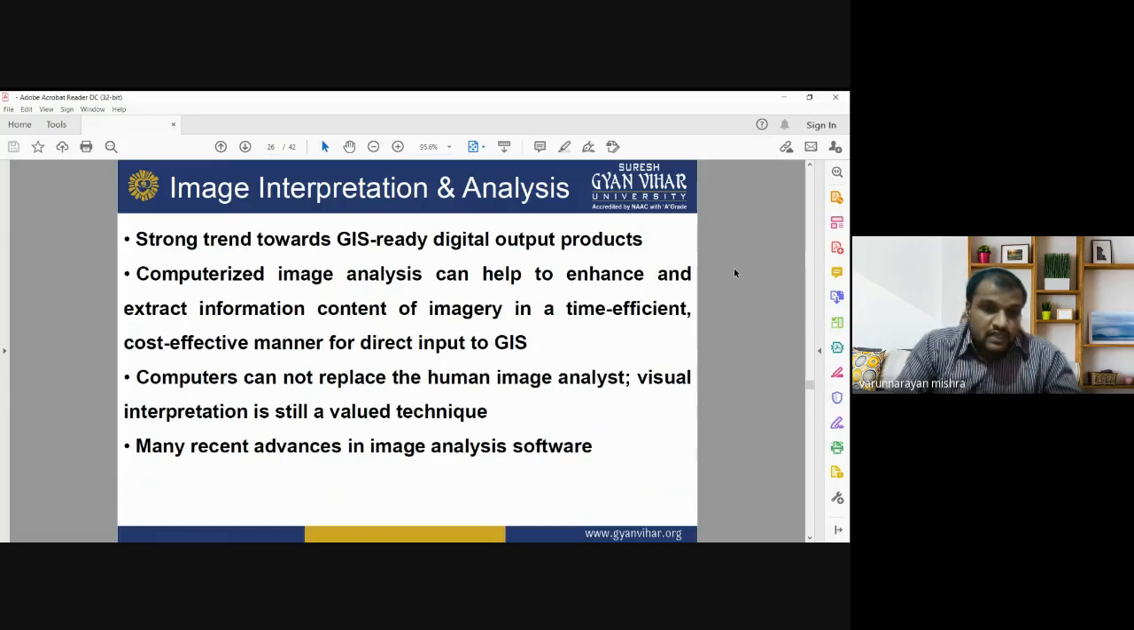The computers cannot replace the human image analyst, though visual interpretation is still a valued technique. Okay, in comparison to computer based image interpretation, visual interpretation has more advantages, and it is a very useful technique. Many recent advances in image analysis software have come in the past few years. So we have very good digital image processing software for image interpretation and for retrieving the information from the satellite images.